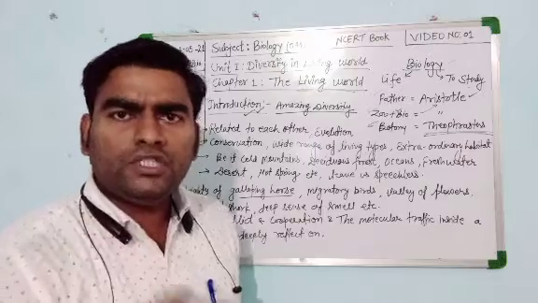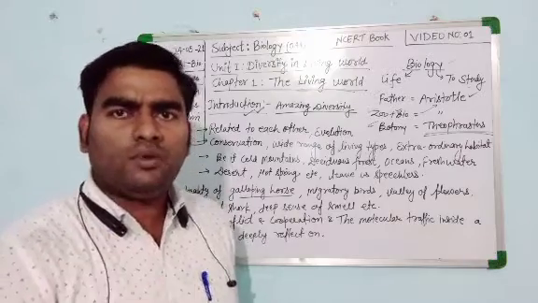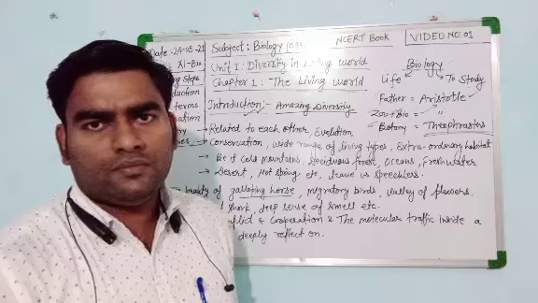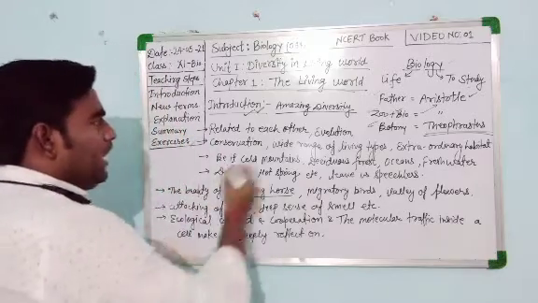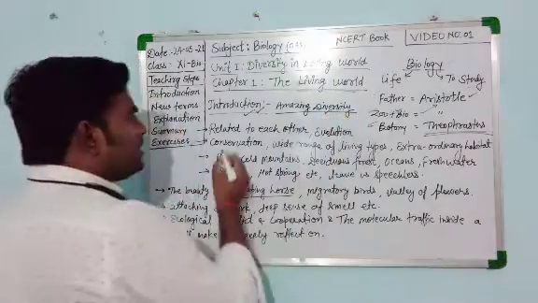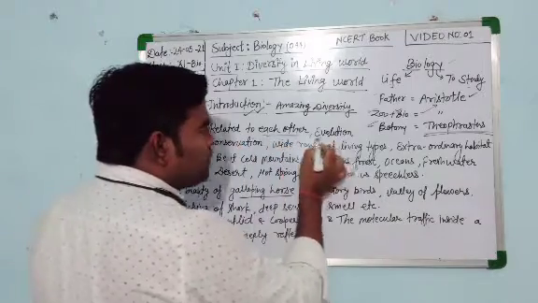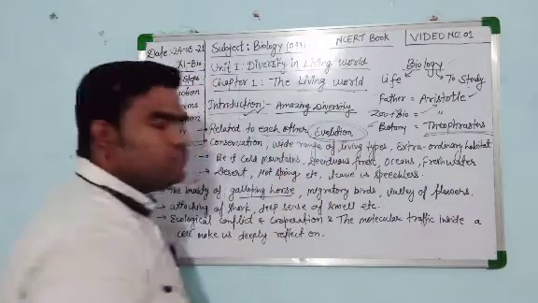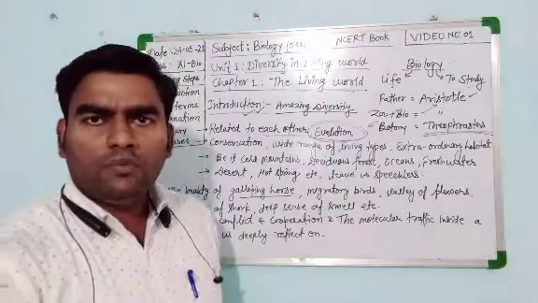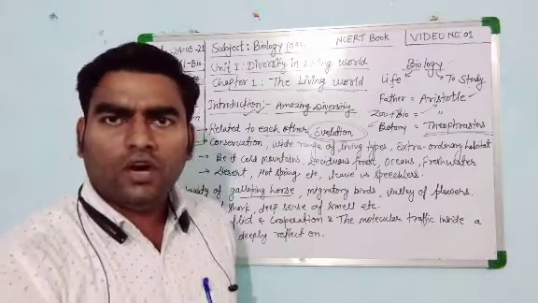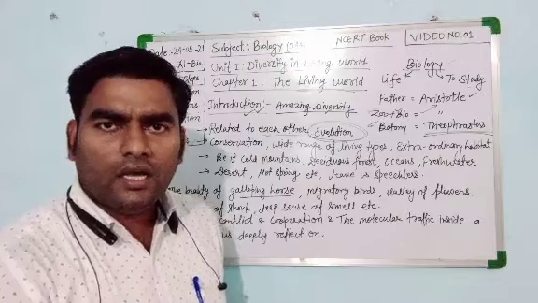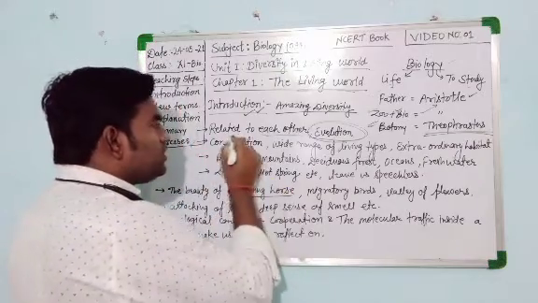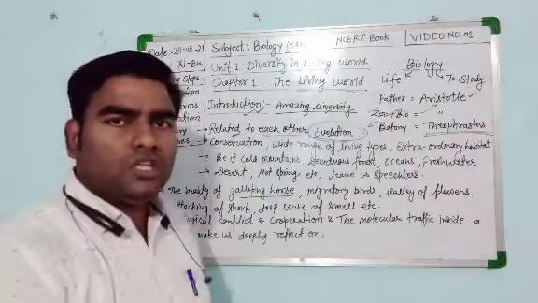Everywhere a huge diversity of amazing organisms is found in this living world. These organisms are related to each other from an evolutionary point of view. Every organism found on this planet is related to each other.